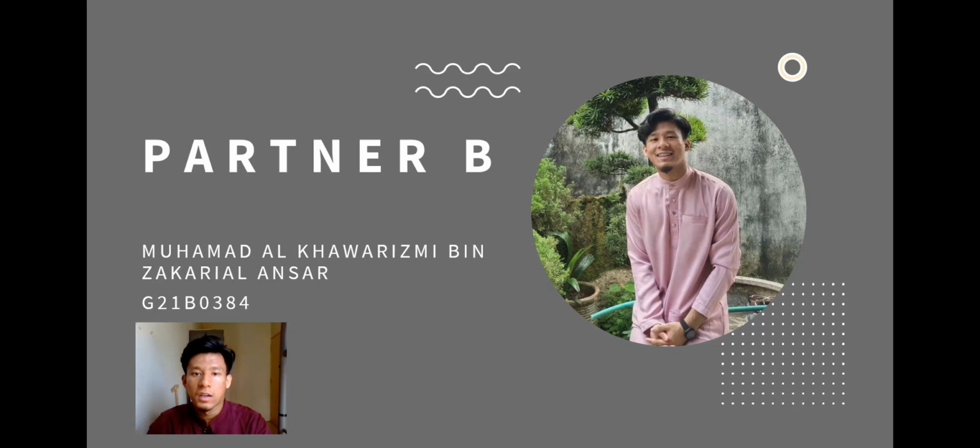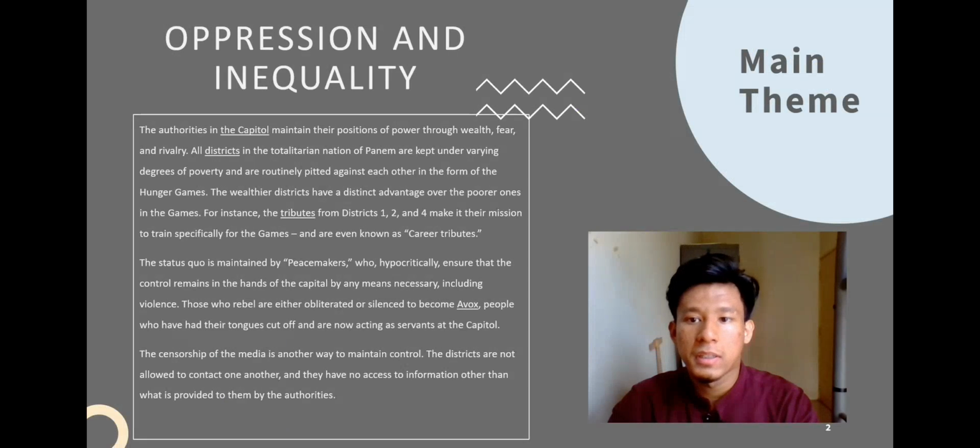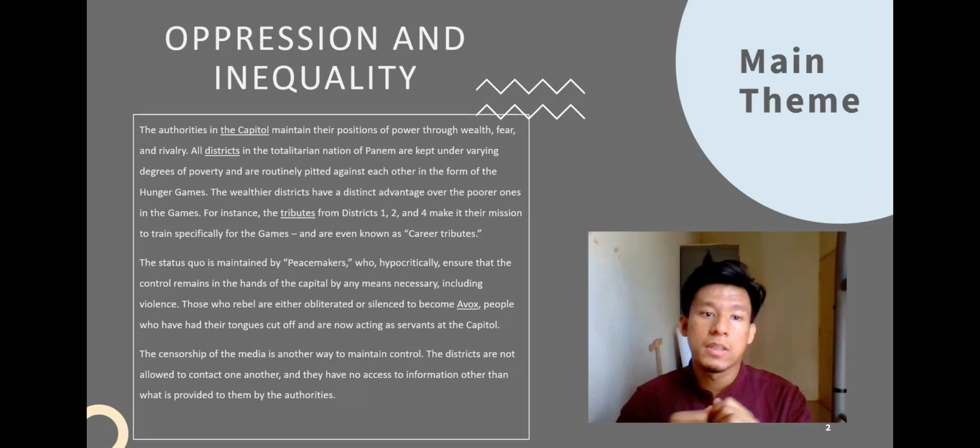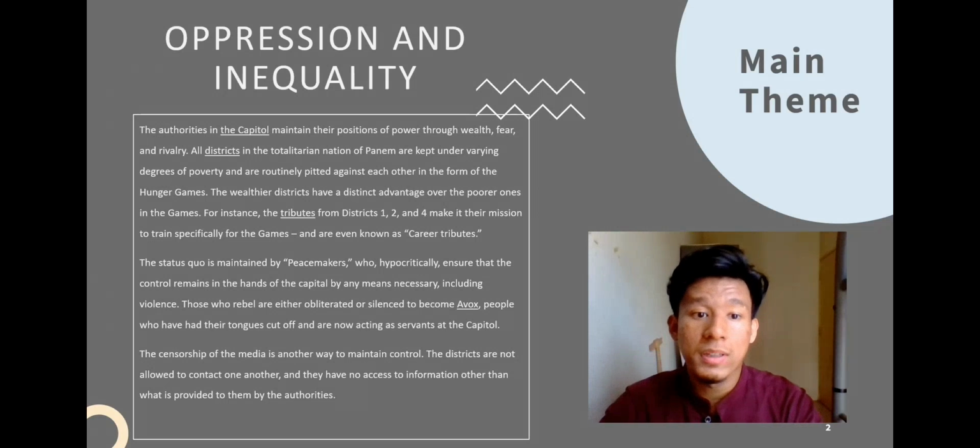Okay, today we will continue from part A. The second part is the main theme. So what is the main theme? The main theme is oppression and inequality. What does it mean? The oppression and inequality is because the authorities in the capital maintain their position of power through wealth, fear, and rivalry.